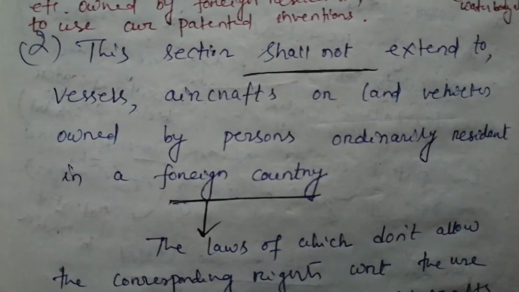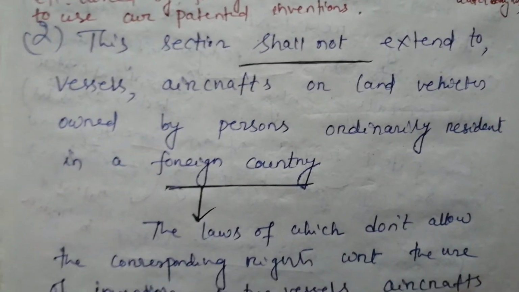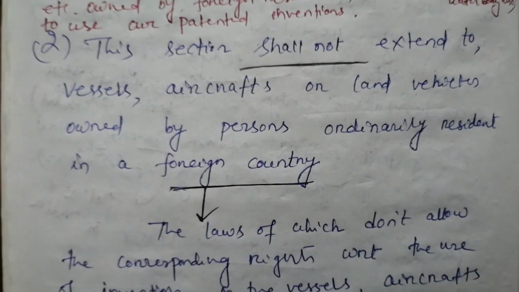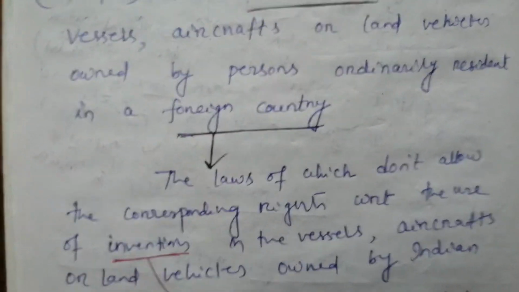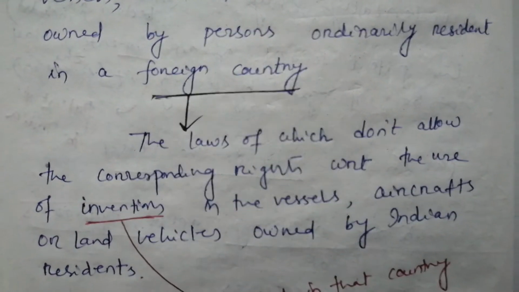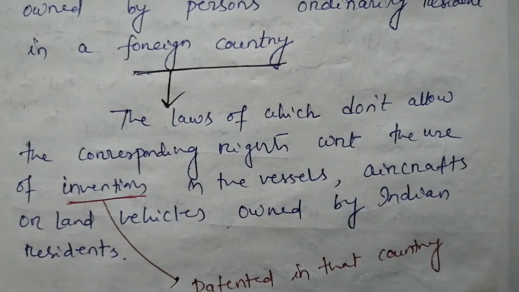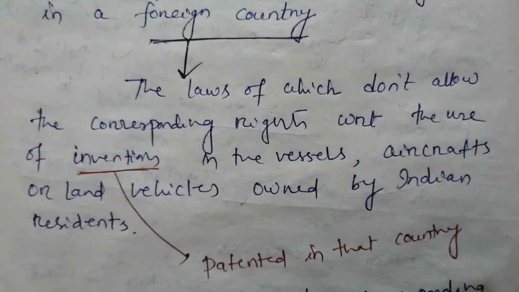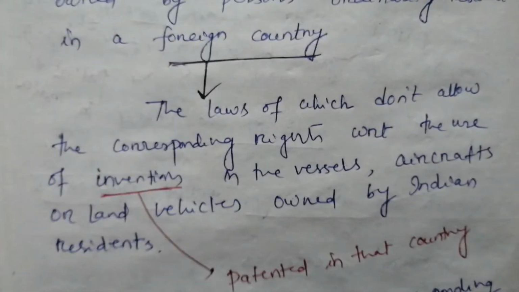This says this section shall not extend to vessels, aircrafts or land vehicles owned by persons ordinarily resident in a foreign country, and for that foreign country we can say the laws of which do not allow the corresponding rights with respect to the use of inventions in the vessels, aircrafts or land vehicles owned by Indian residents.